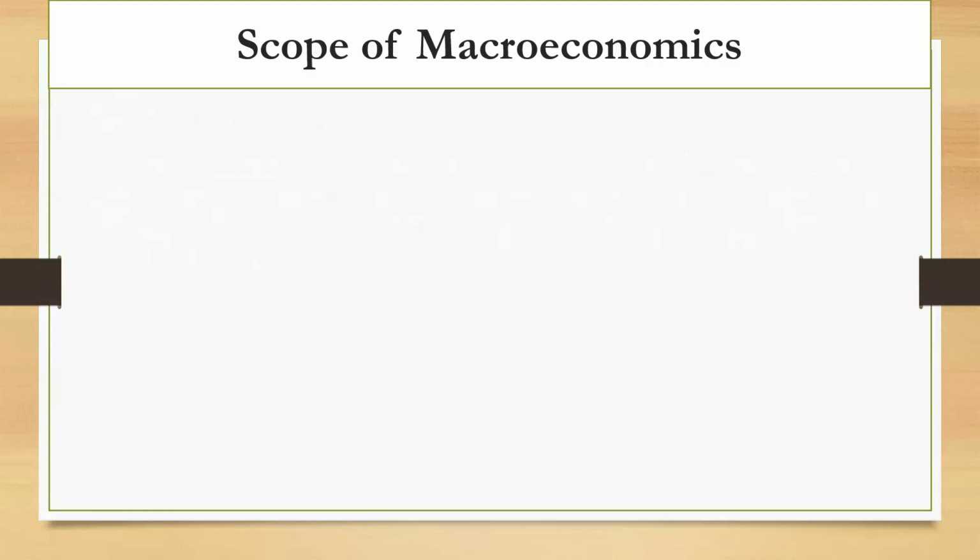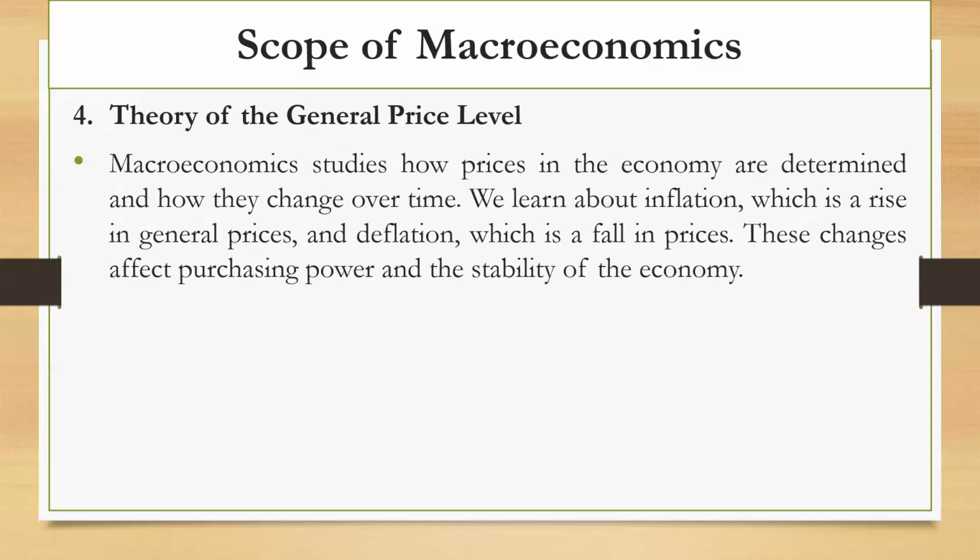Now moving to the next one, it is the theory of general price level. When there is an increase in the general price level, we can say that there is inflation, and a decrease in the general price level means deflation. There should not be inflation and deflation in the economy because both of these are harmful to the economy. So there should be price stability. Macroeconomics studies how prices in the economy are determined and how they change over time.